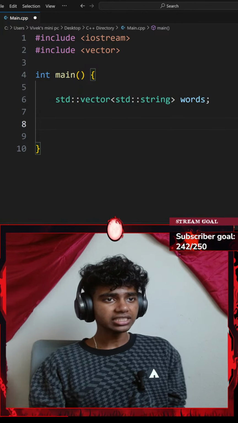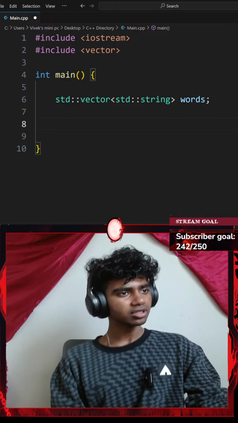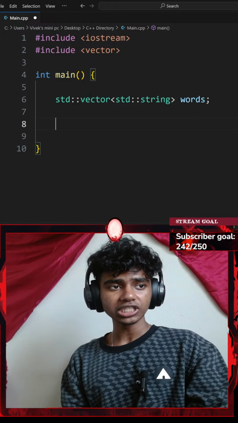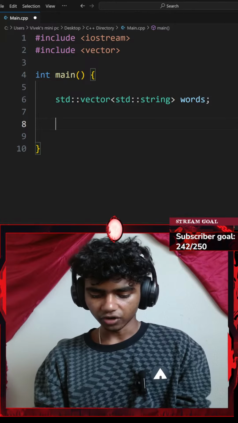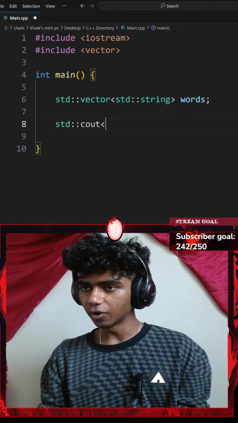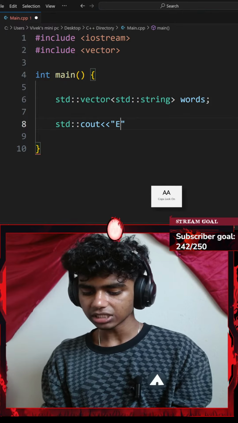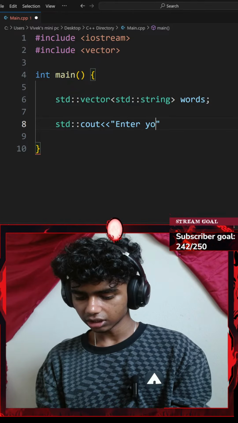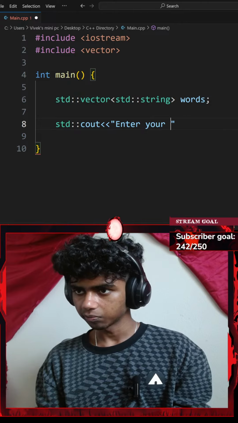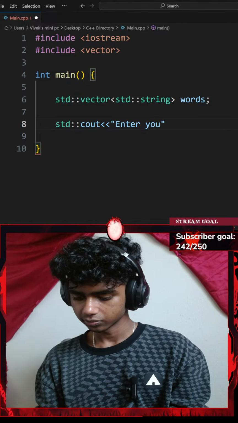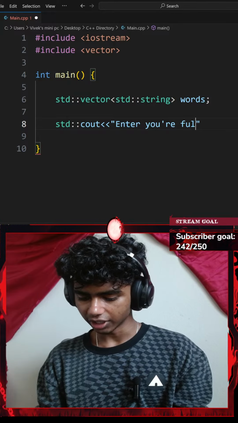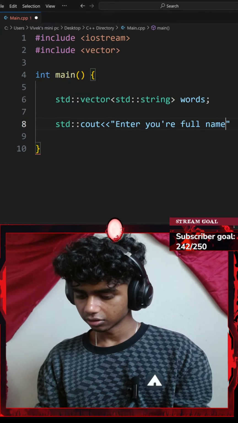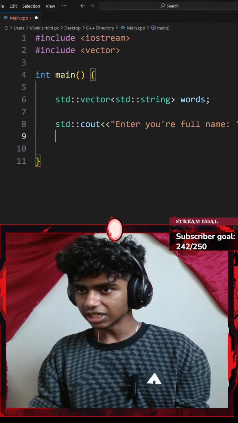So that asks the user for their full name using getline. Okay, so firstly, I could go with a standard console output with an insertion operator. This is going to be saying something like enter your full name. There we go, enter your full name. Okay, I will end that with a semicolon, and then